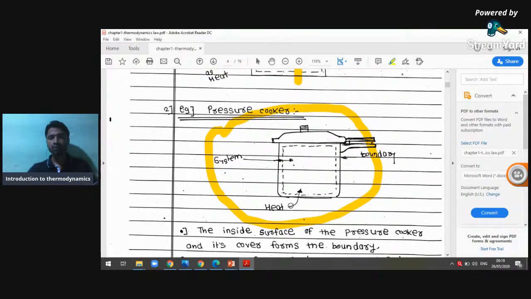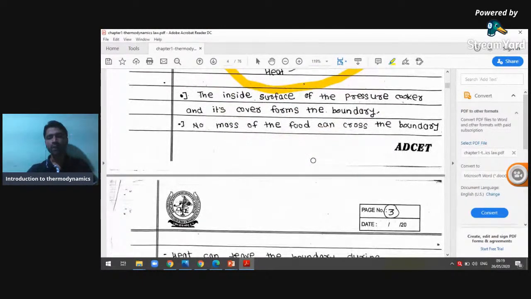The heat energy supplied is transported to the food and the water inside. After a particular pressure or heat develops inside the chamber, the excess steam energy is released during the whistling process. There is only transformation of heat energy and release of steam energy, but the mass of the food inside the chamber remains constant. These are some examples of the closed system. Hope you understood now.